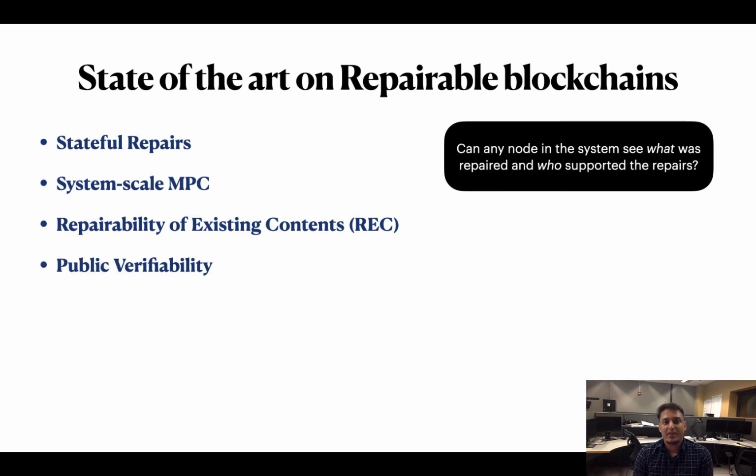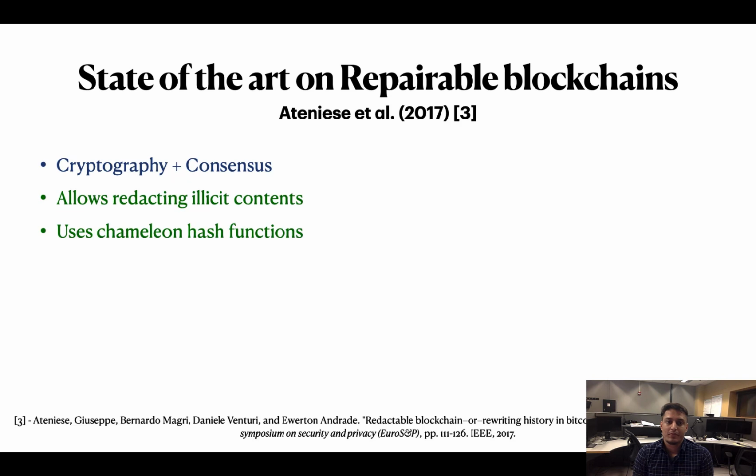The final metric is public verifiability. By this metric, we ask if every node in the blockchain can see who triggered the repair and who supported the repairs. The work by Atanasi et al. in 2017 was the first work to build a redactable blockchain. It allows redacting illicit contents from the chain. It uses Chameleon hash functions to perform redactions.